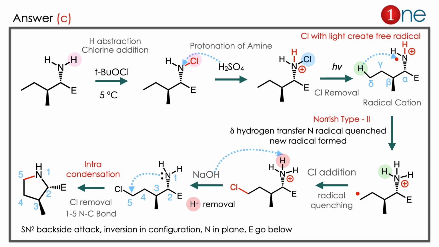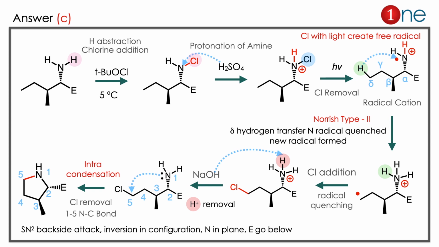You have the same system, amine and chlorine, so obviously intracondensation is possible. So nitrogen attacks the chlorine one, so chlorine easily leaves there. It's kind of an SN2 reaction, so inversion in configuration. If you write in plane and out of plane, N will be in plane and the other group will go below. Here you have to imagine, otherwise it's difficult to understand.